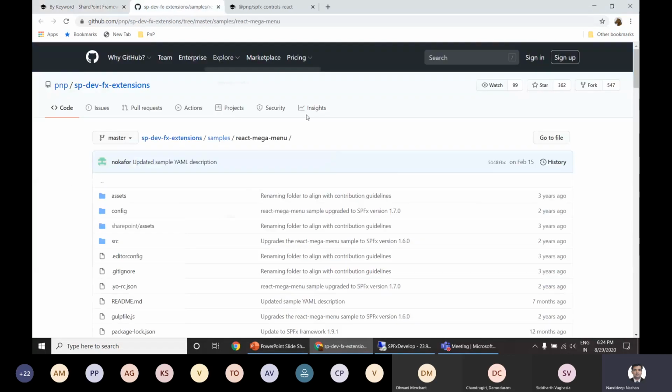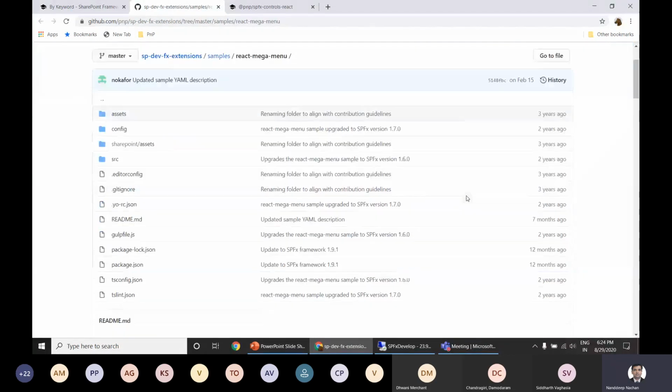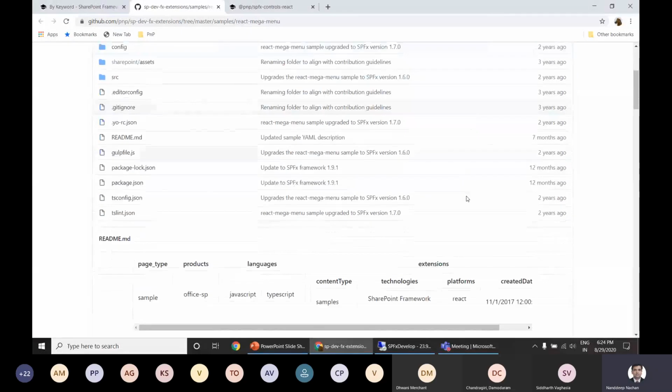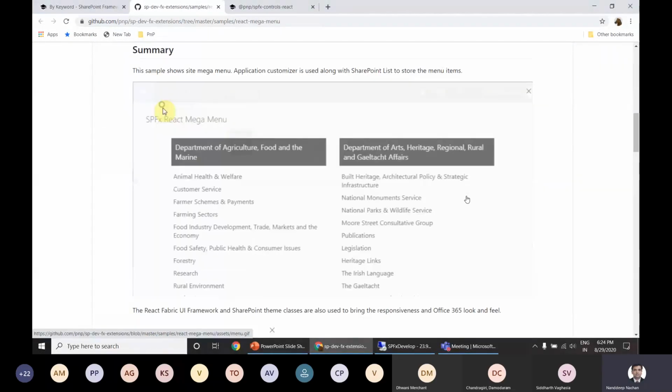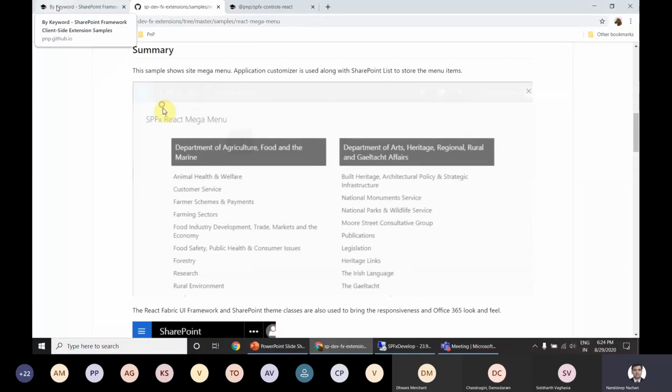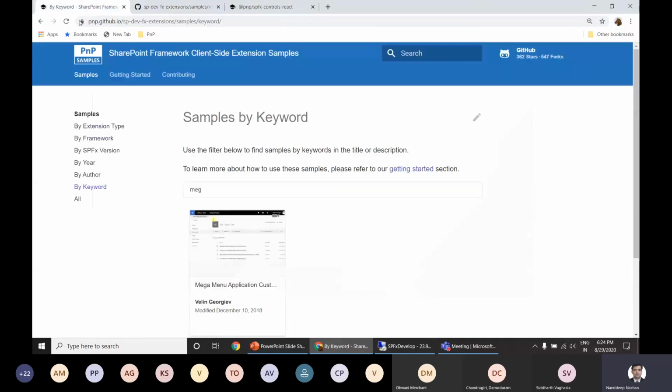This solution is developed with JavaScript-based frameworks, and you can use it to create your mega menu. So if you have been tasked with creating a custom mega menu, this is probably the best place to look for those kinds of solutions.